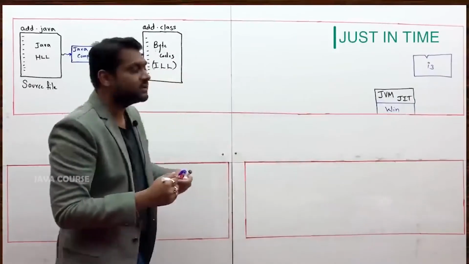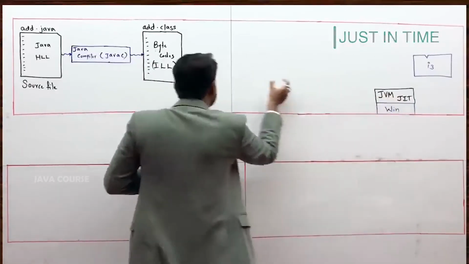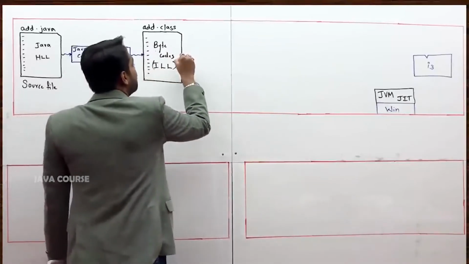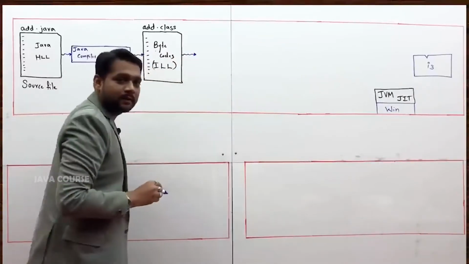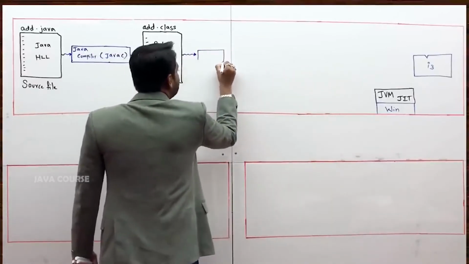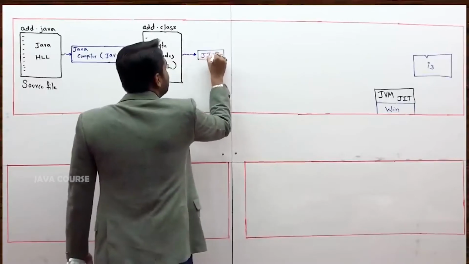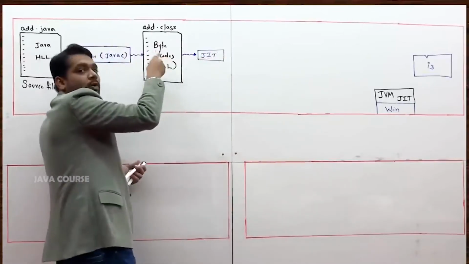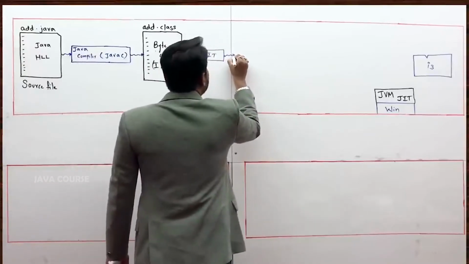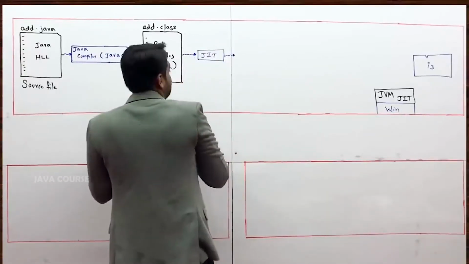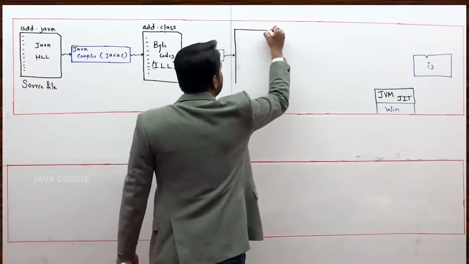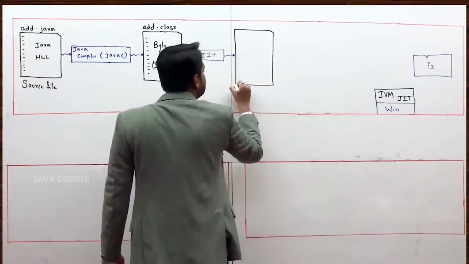When you try to execute the Java program, that JIT will come into picture. At the time of execution, the JIT present in JVM will take all the byte codes and convert all the byte codes into machine level language code. That is what it does.